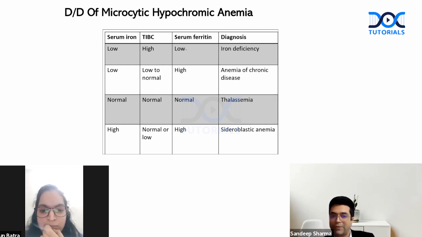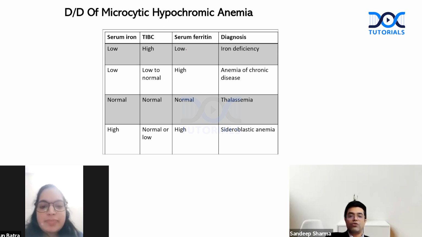Thalassemia, every parameter is normal to sometimes high normal. Serum iron can sometimes be on the elevated side, but it is a high normal value that we find. Sideroblastic anemia, you will have high serum iron, high serum ferritin. TIBC will be normal to low. So excellent answer to this.